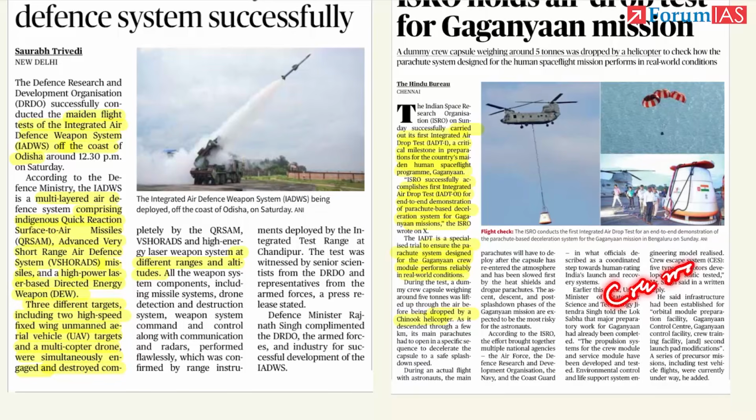When the crew members who are boarding the Gaganyaan mission come and enter the Earth's horizon, they need to use this parachute, and so they need to test whether this parachute can carry the weight of the capsule or not. So this is a 5-ton weight which has been dropped by helicopter to check how the parachute system designed for the human space flight works in real world conditions. Okay, it was dropped by a Chinook helicopter. This can be seen from the image only.